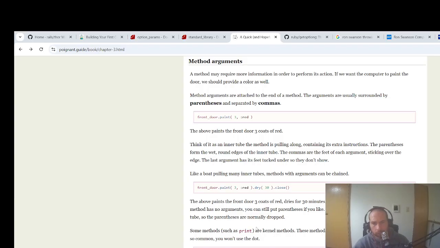Think of it as the inner tube of a method that is pulling along, containing extra instructions. The parentheses form the wet, round edges of the inner tube. The commas are the feet of each argument, sticking over the edge. The last argument has its feet tucked under so they don't show.